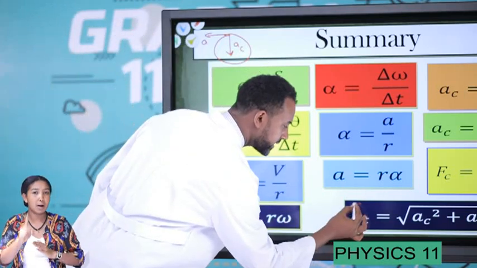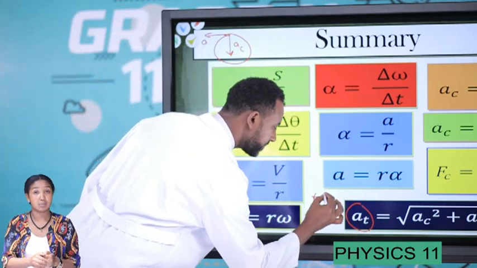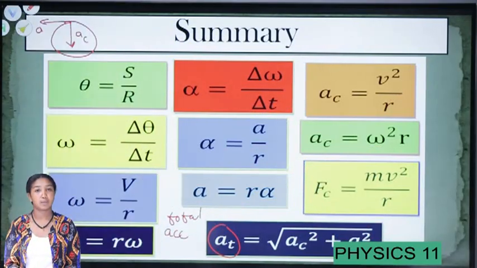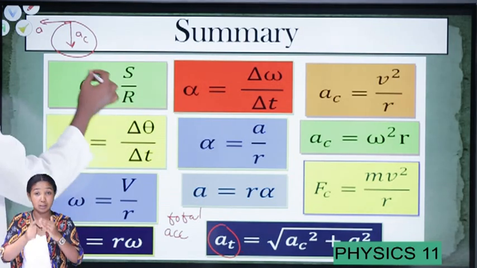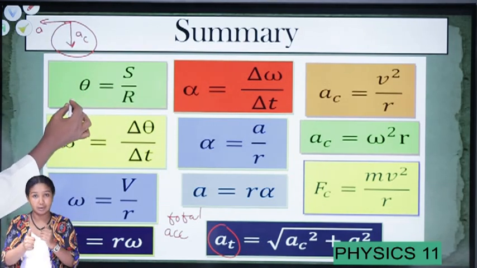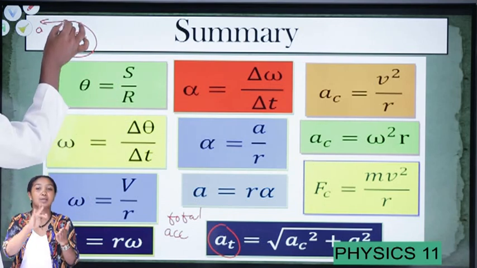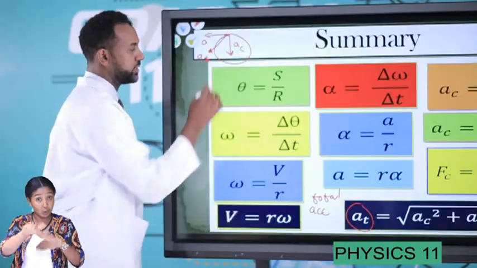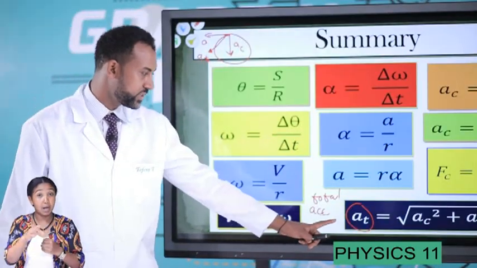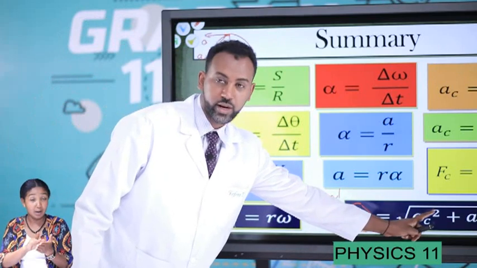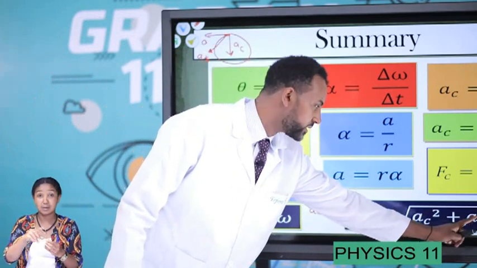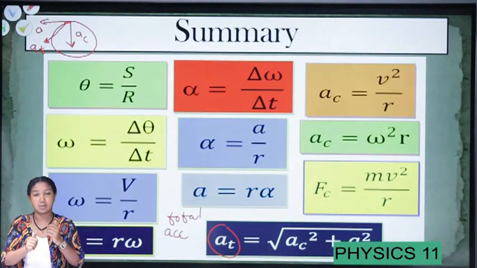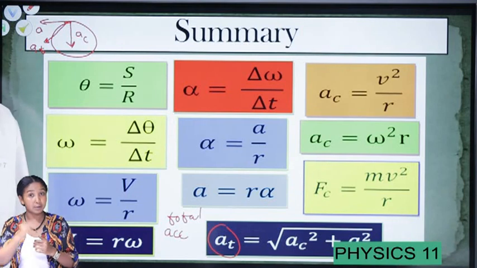What do you mean by total acceleration? This total acceleration is always found between the two accelerations, the tangential acceleration and the centripetal acceleration, acting somewhere in between. This is known as total acceleration. It can be mathematically given as the square root of centripetal acceleration squared plus tangential acceleration squared. So these are the points previously discussed.